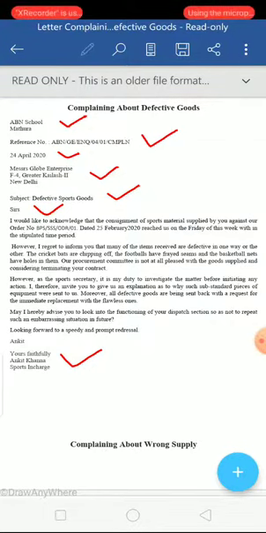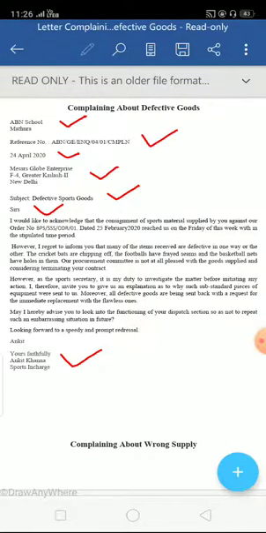Complaining about wrong supply. How is complaining about wrong supply different from complaining about defective goods? In case of defective goods, you get the goods in damaged condition or with some defect, but wrong supply is altogether sending the goods you didn't even order. You got something you didn't even order, and here I have taken a sample where an individual had placed an order and he got the things he had not ordered.